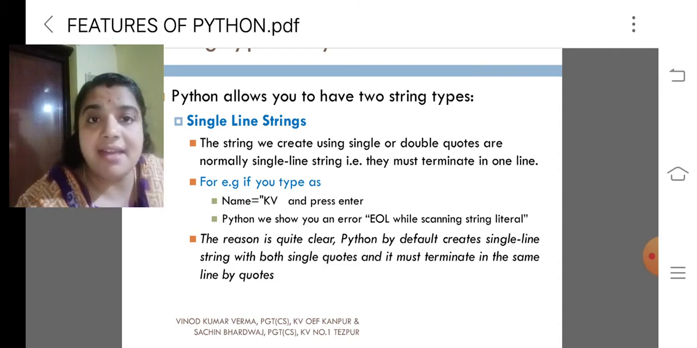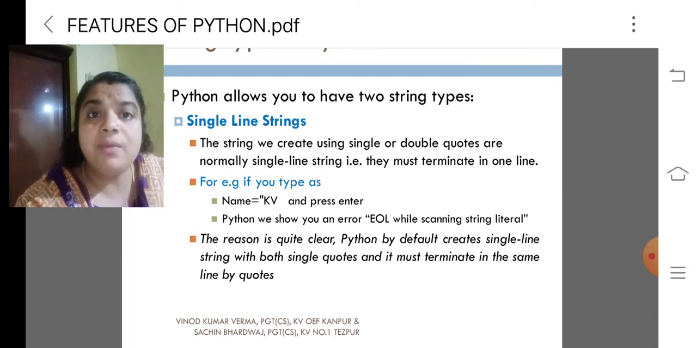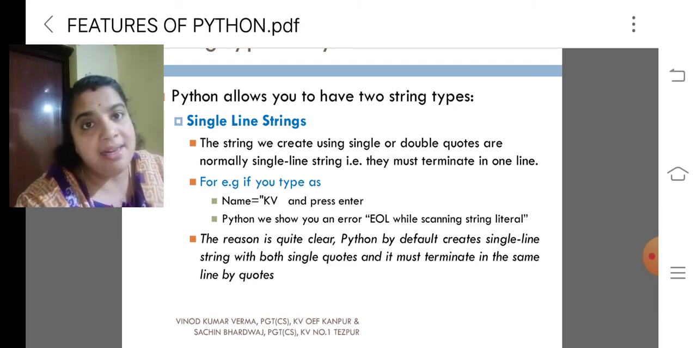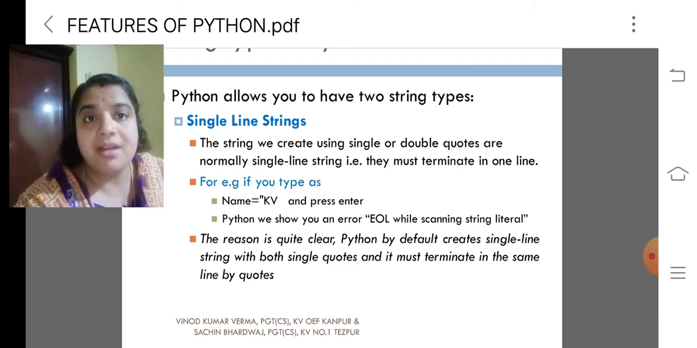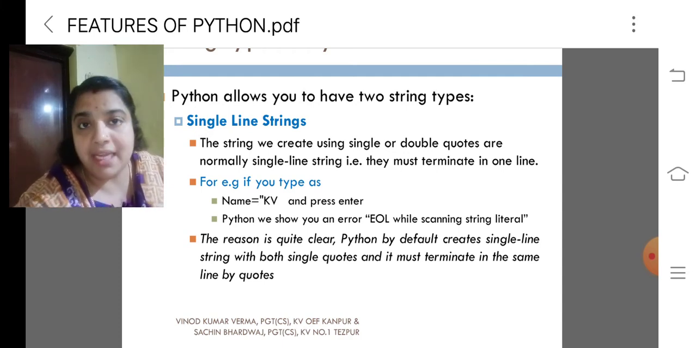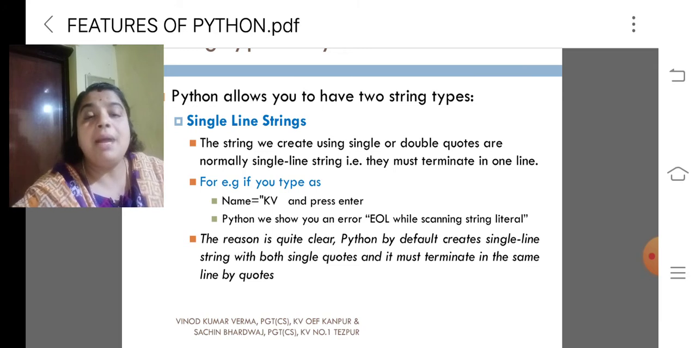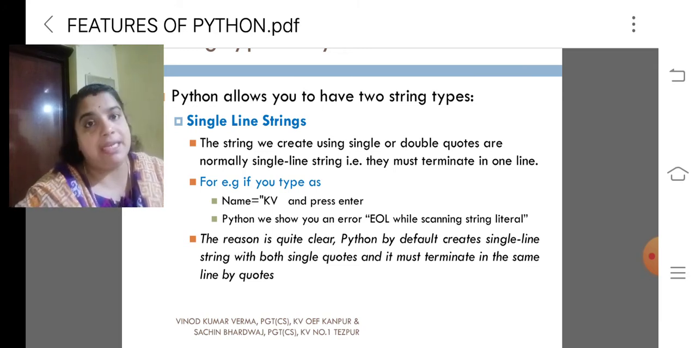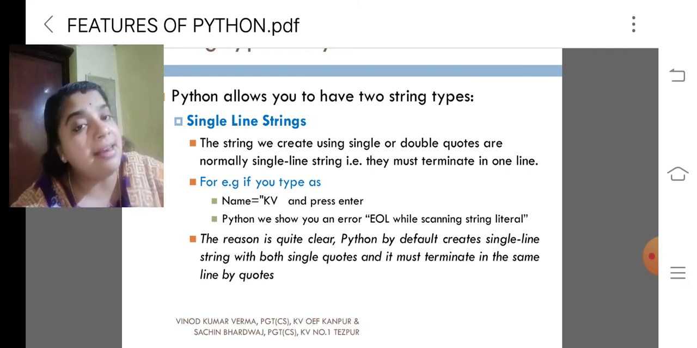So far, we discussed the literals. Within that, we discussed string literal and number literal. In string literal, we should discuss single line strings and multiple line strings. Python allows two types of strings. What do you mean by a string literal which is in a single line?